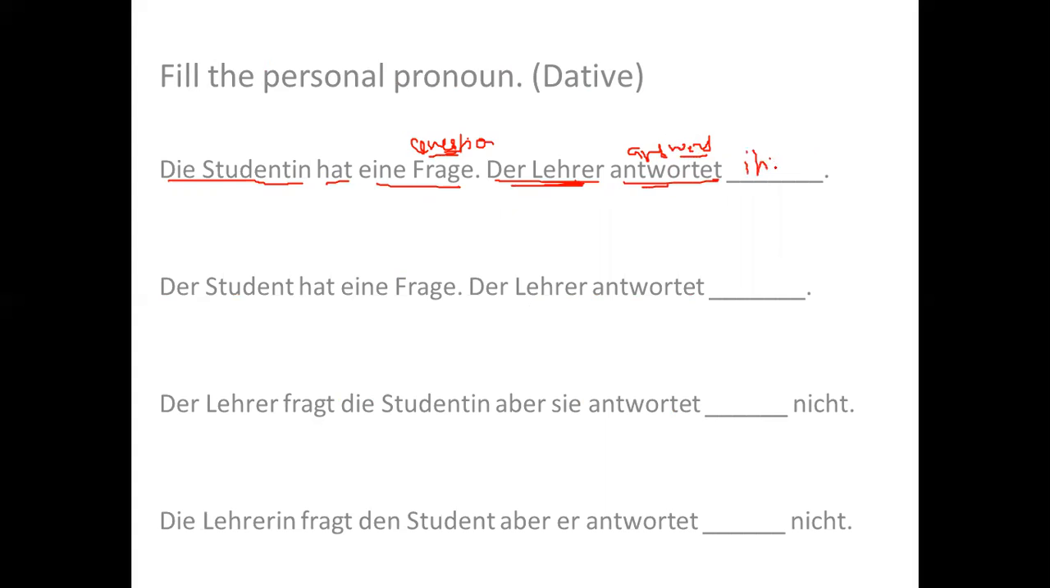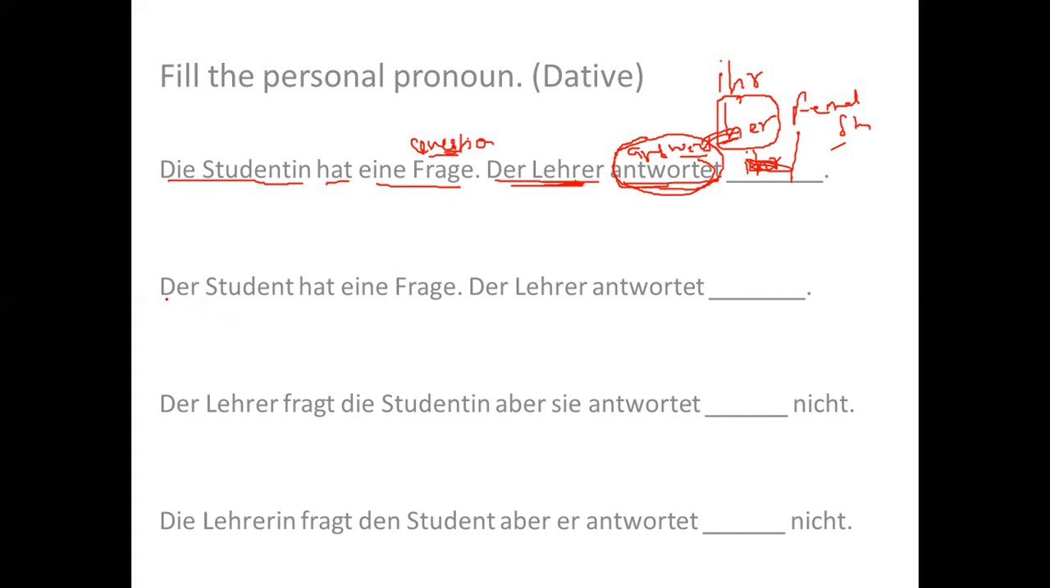So I need to write her. That means the female student, right? But this her, which her? Because antworten is a dative verb. Hence, I'll be using dative here and not accusative, right? So the answer would be ihr. Ihr would be the correct answer.